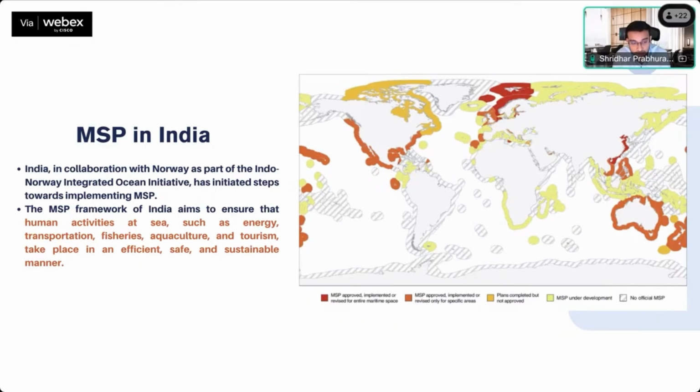However, in this presentation, we are trying to establish how the traditional MSP frameworks that exist across the country, and especially for India, are not efficient and will not work in the near future.